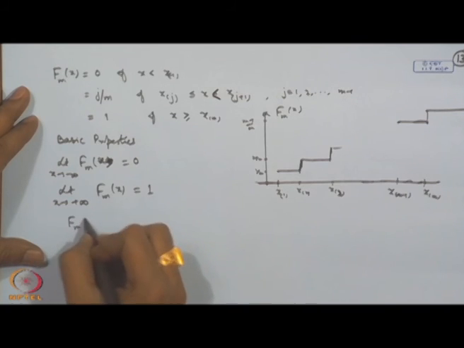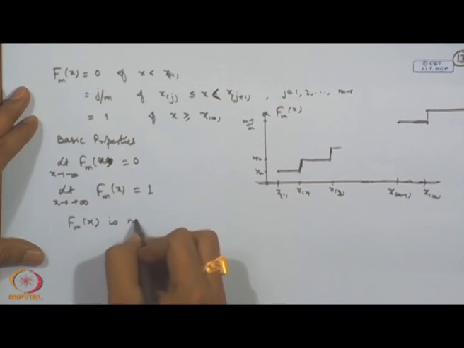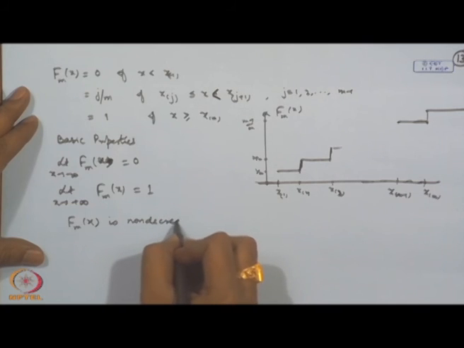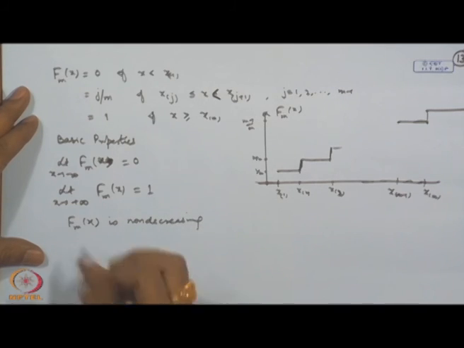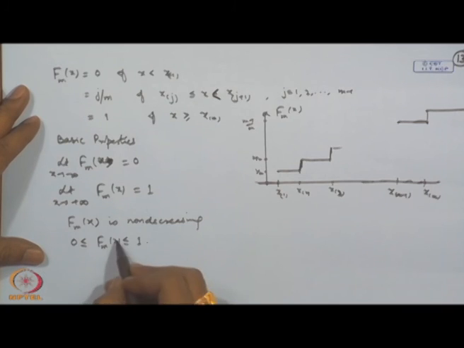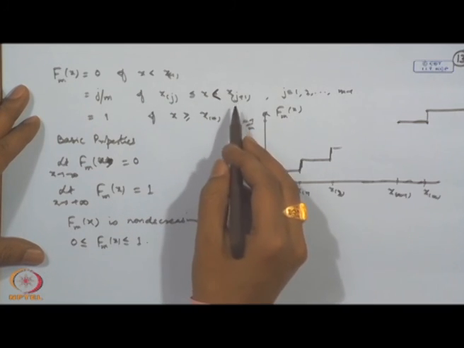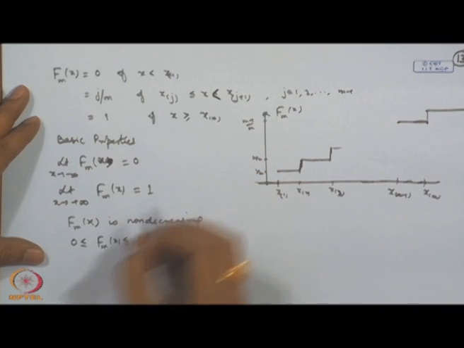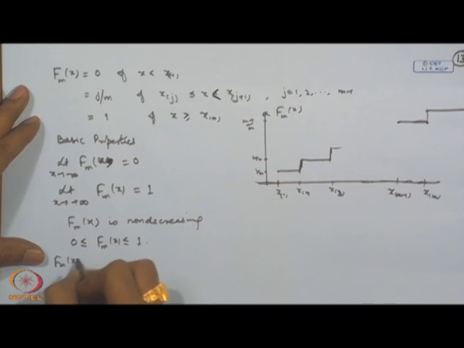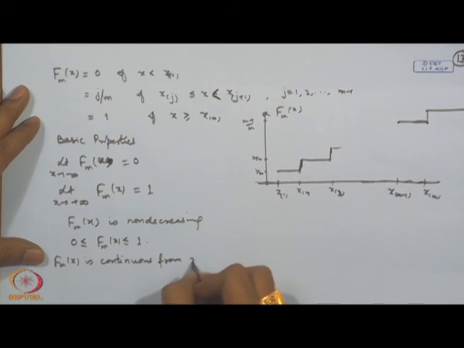Then F_m(x) is a non decreasing function, and the function lies between 0 and 1. Another thing that you observe is that F_m(x) is continuous from the right at every point.